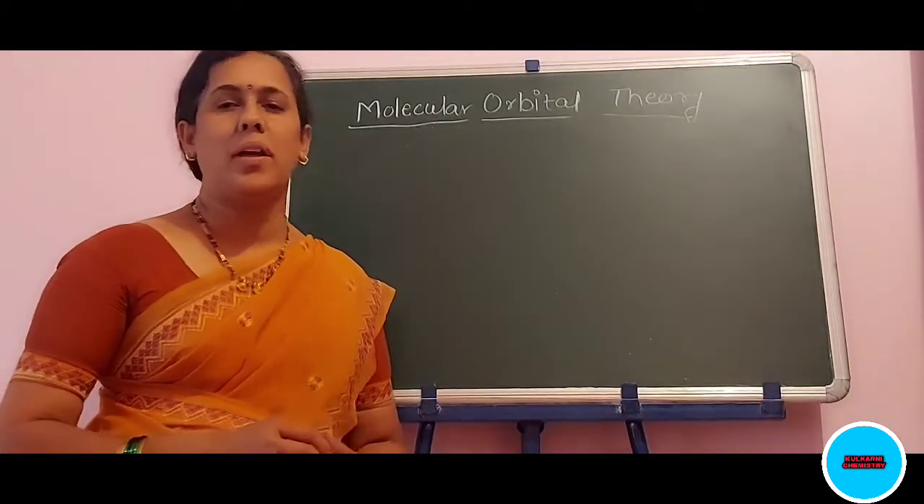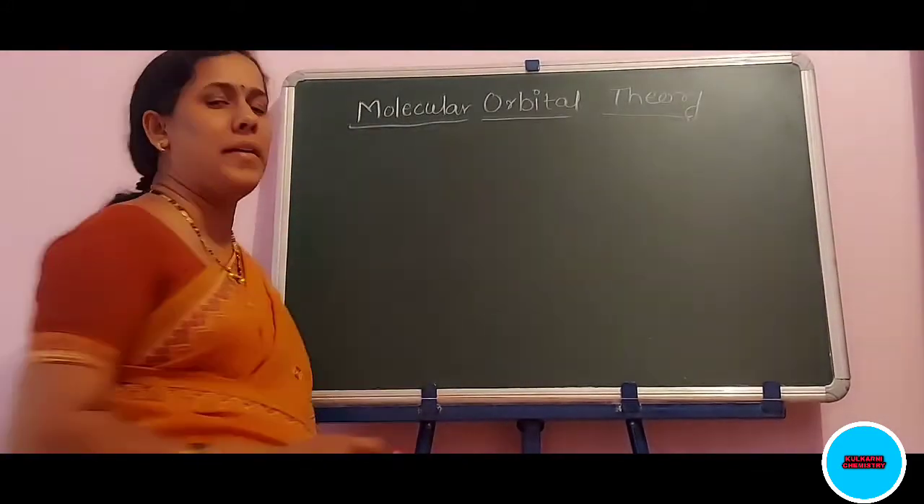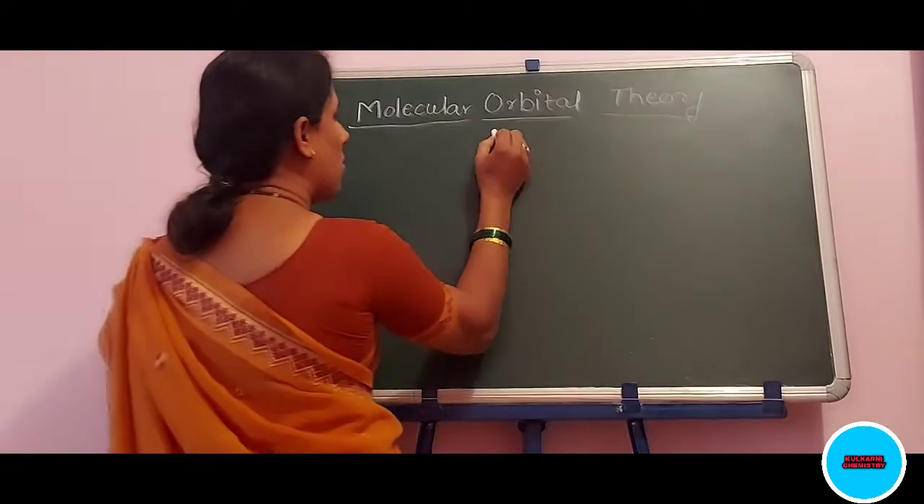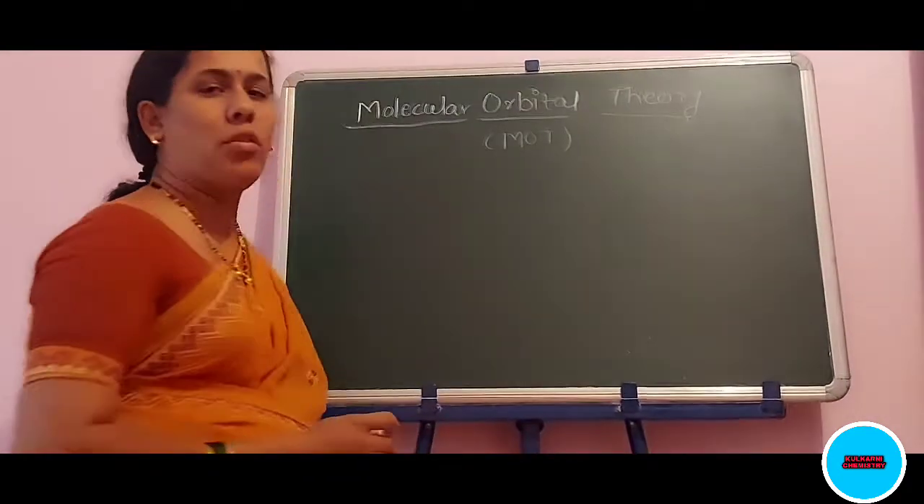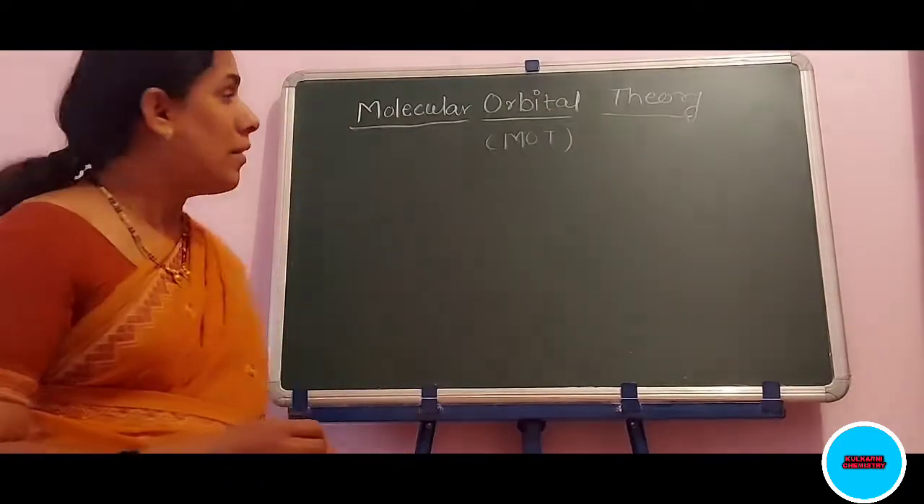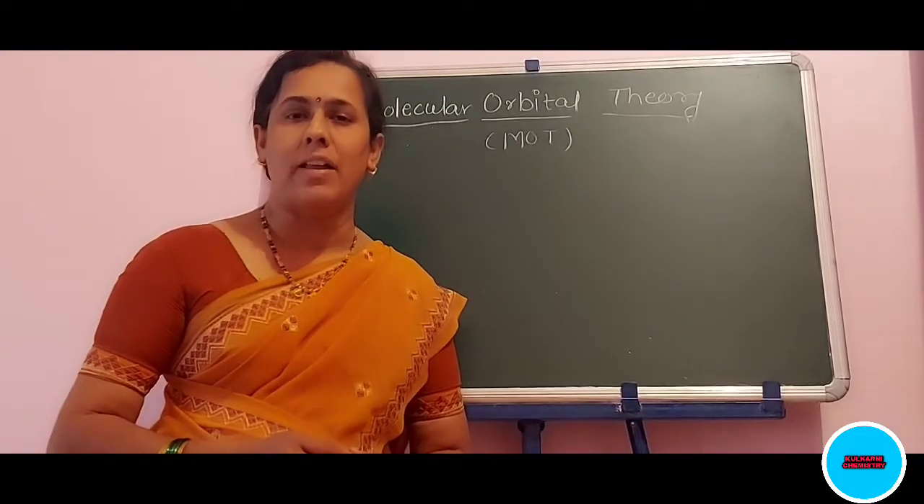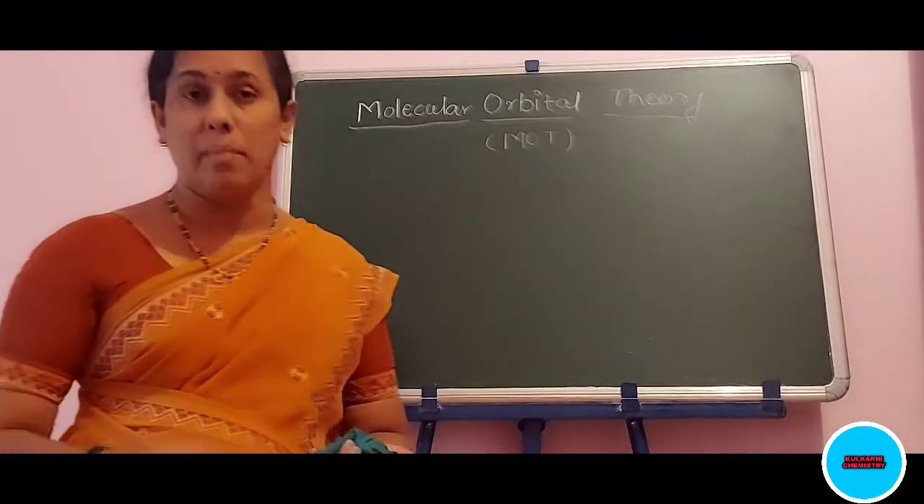Hello everyone. Today I am going to discuss with you the new theory called molecular orbital theory. In short, it is also called MOT, that is the short form of molecular orbital theory. Before discussing this theory, you already know what is the VBT theory, valence bond theory, what is crystal field theory, and what are their limitations.